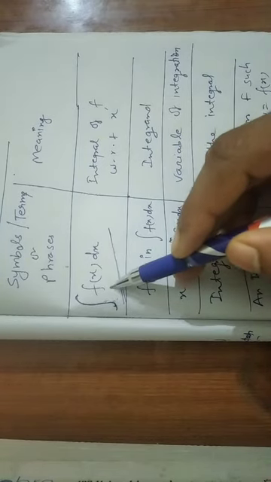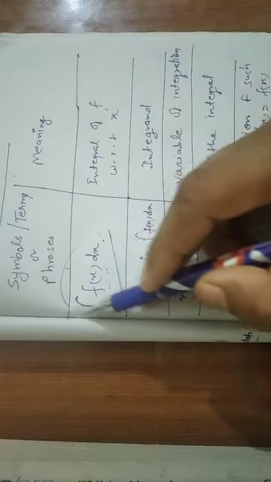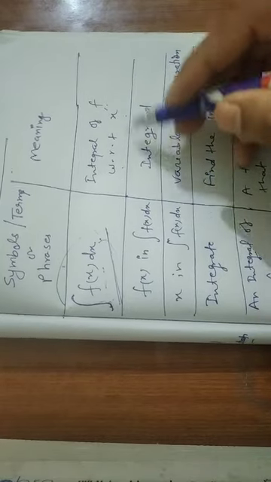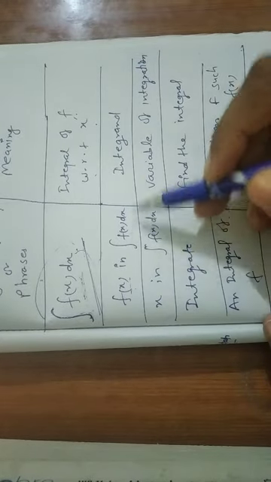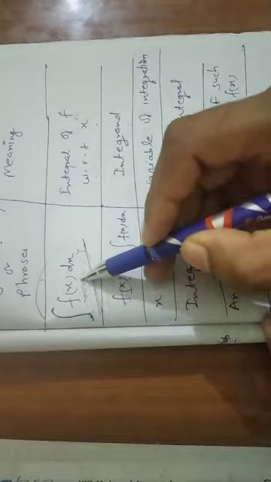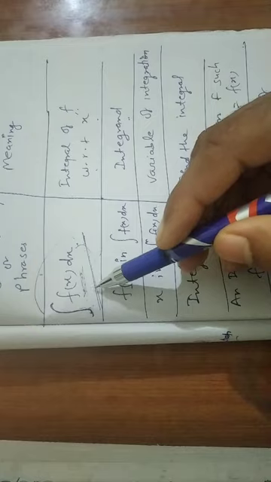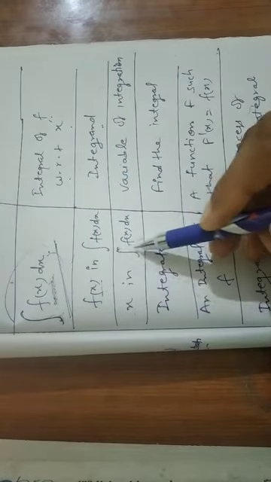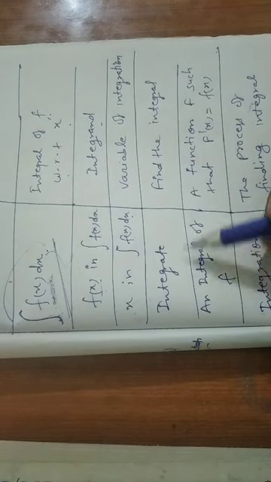This is the integration of small fx with respect to x, and we read it as integral of small f with respect to x. In this expression, small fx is called the integrand. That means the function which has to be integrated is called the integrand. In integral of fx dx, x is called the variable of integration.